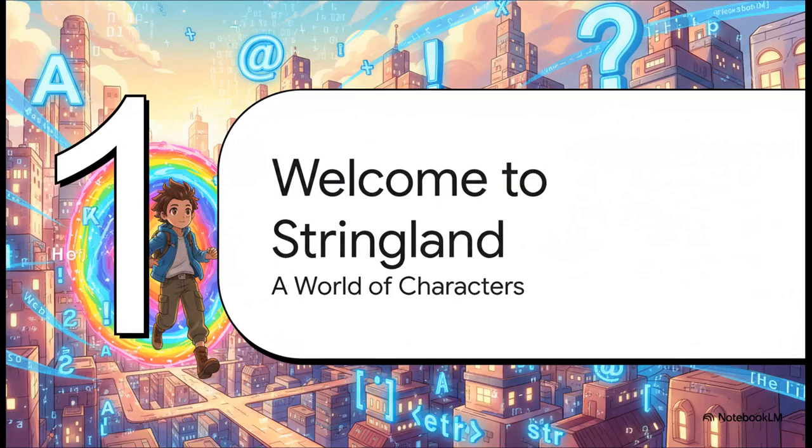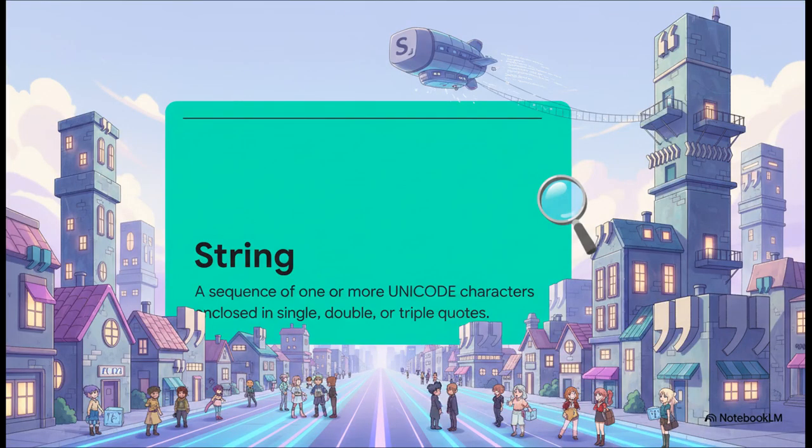We're going to tag along and see what Pip's about to discover. Okay, here we go. Pip steps through that portal and, wow, they find themselves in this incredible sprawling city. This is Stringland. So what in the world is a string? Well, in Python, it's just a sequence of characters. But here in Stringland, I want you to think of it like a street, with buildings all lined up in a row. And to build one of these streets, you just wrap it in single quotes, double quotes, or hey, for those really long, complex avenues, you can even use triple quotes.